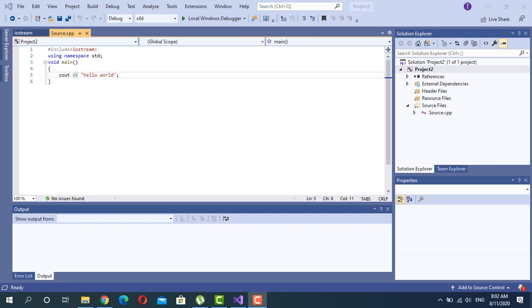Cout is used along with the insertion operator. Here I have written hello world in between the quotes. So hello world will be displayed on the screen. Whatever you write between these quotes of the cout statement, it will be displayed on the screen.